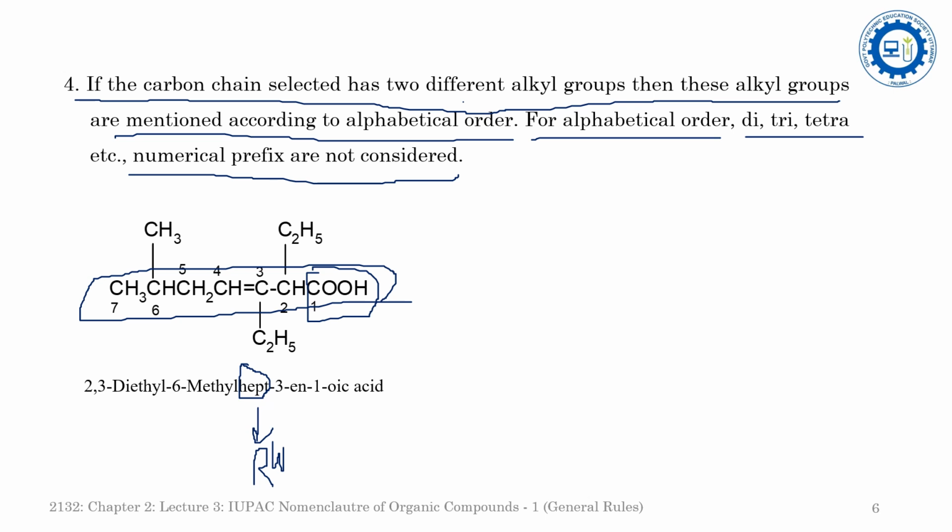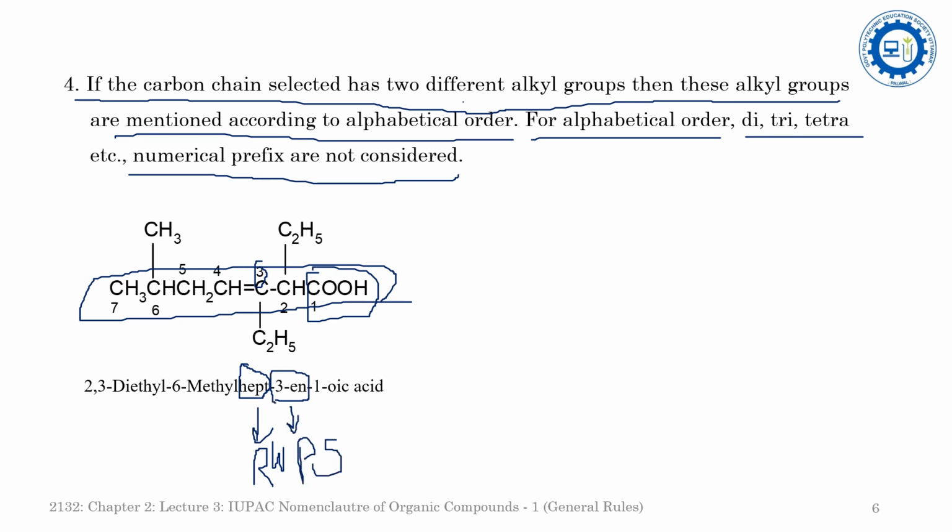In the primary suffix, as discussed in the previous slides, the primary suffix represents the saturation or the unsaturation. This compound is unsaturated because at the third position there is one double bond. So that's why the 3-in is the primary suffix.